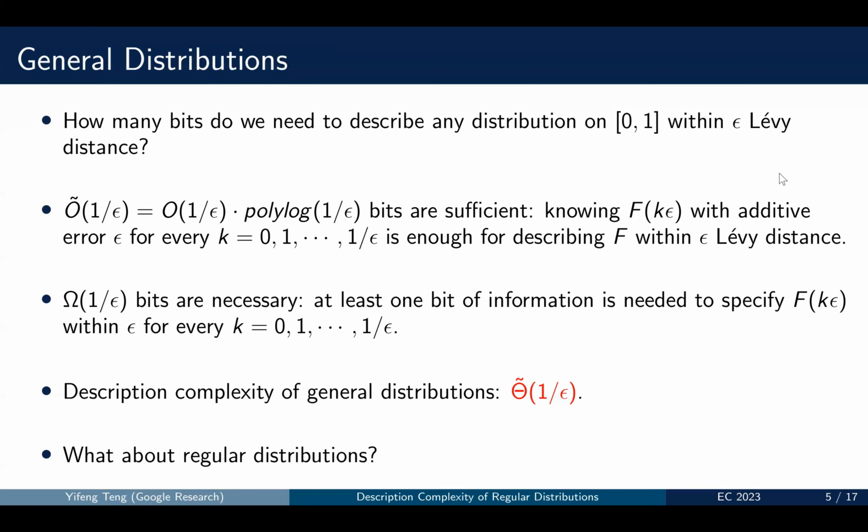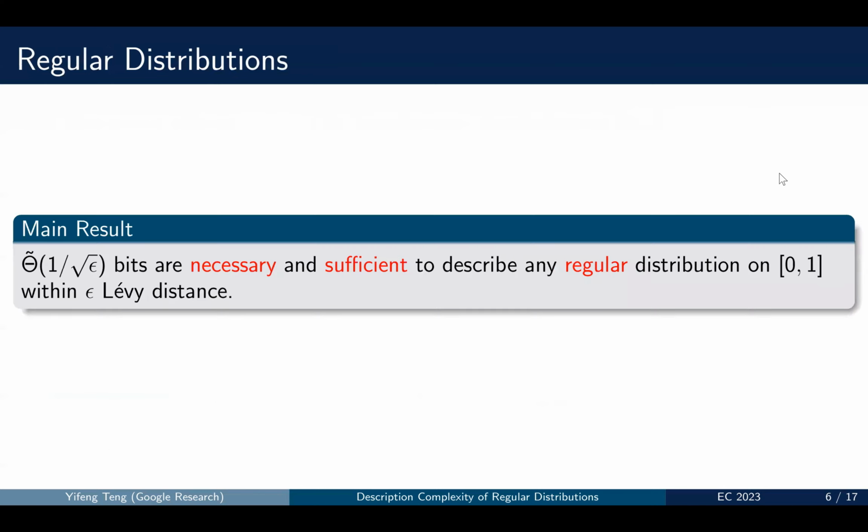So we know that the description complexity bound for general distribution is theta tilde of 1 over epsilon. And in this work, we characterize the description complexity for regular distributions. Our main result is that 1 over square root epsilon bits are necessary and sufficient to describe any regular distribution on [0, 1] within epsilon level distance, ignoring the polylog 1 over epsilon factor.